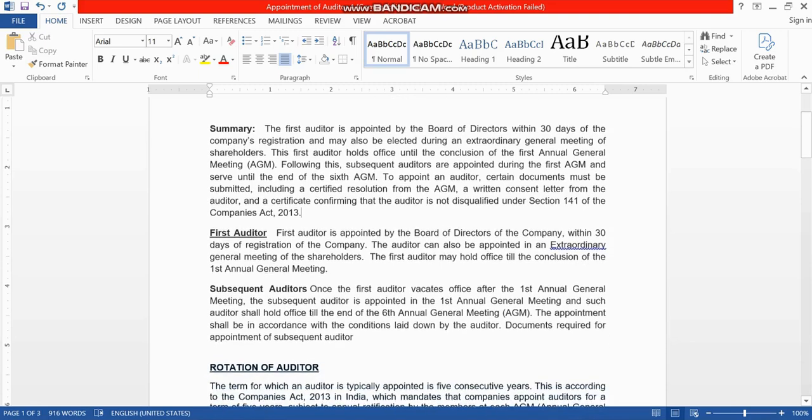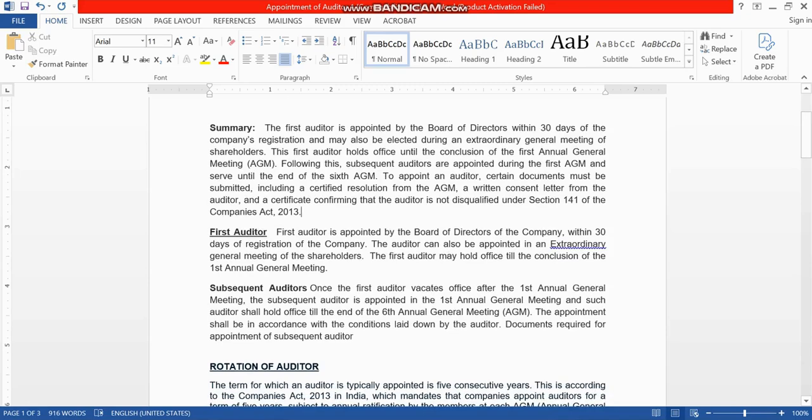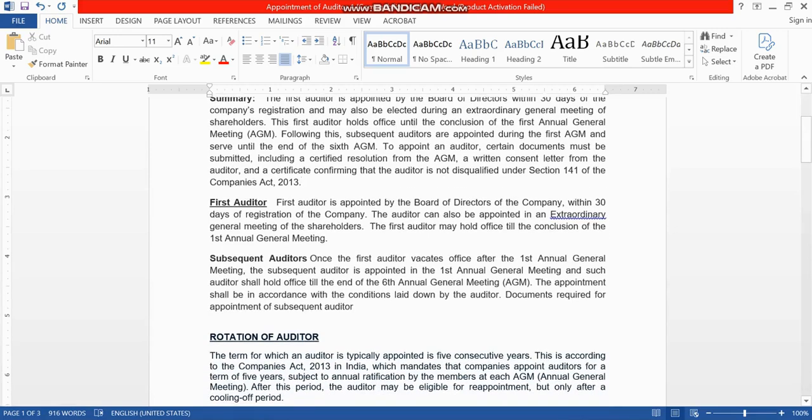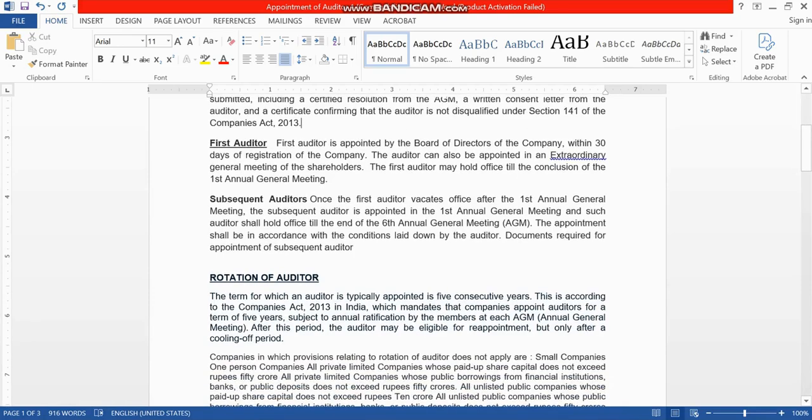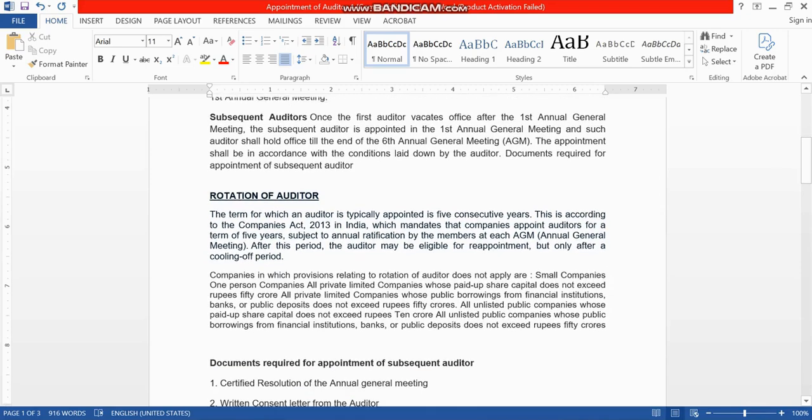The first auditor is appointed by the board of directors within 30 days of registration of the company, and may also be appointed in the EGM if it is not done within 30 days. The first auditor holds office till the conclusion of the first annual general meeting, and after that auditors can be appointed for a period of 5 years.